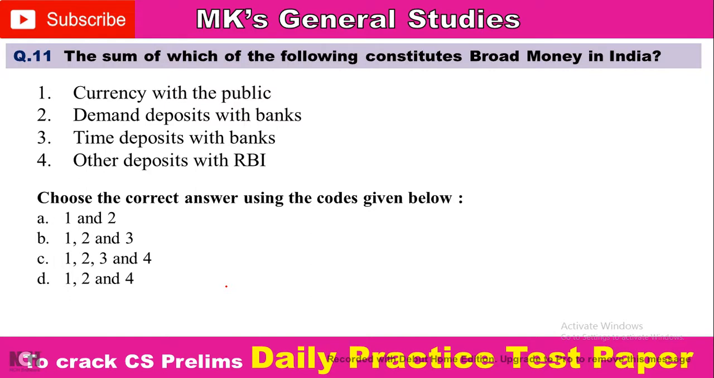Next question: the sum of which of the following constitutes broad money in India? 1, currency with public; 2, demand deposits with banks; 3, time deposits with banks; 4, other deposits with RBI. Choose the correct answer using the codes given below. Option A, 1 and 2; option B, 1, 2 and 3; option C, 1, 2, 3 and 4; option D, 1, 2 and 4. Comment your answer.